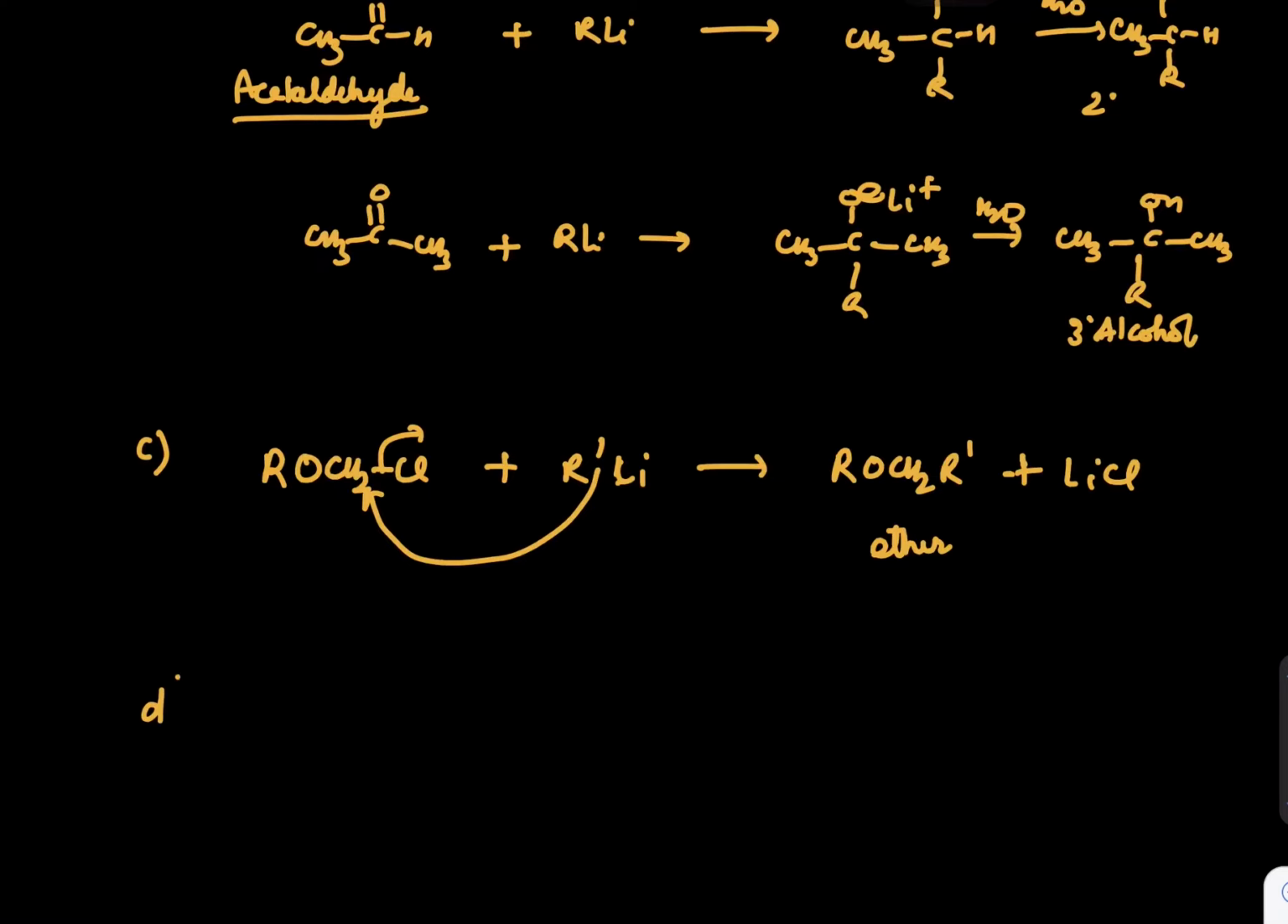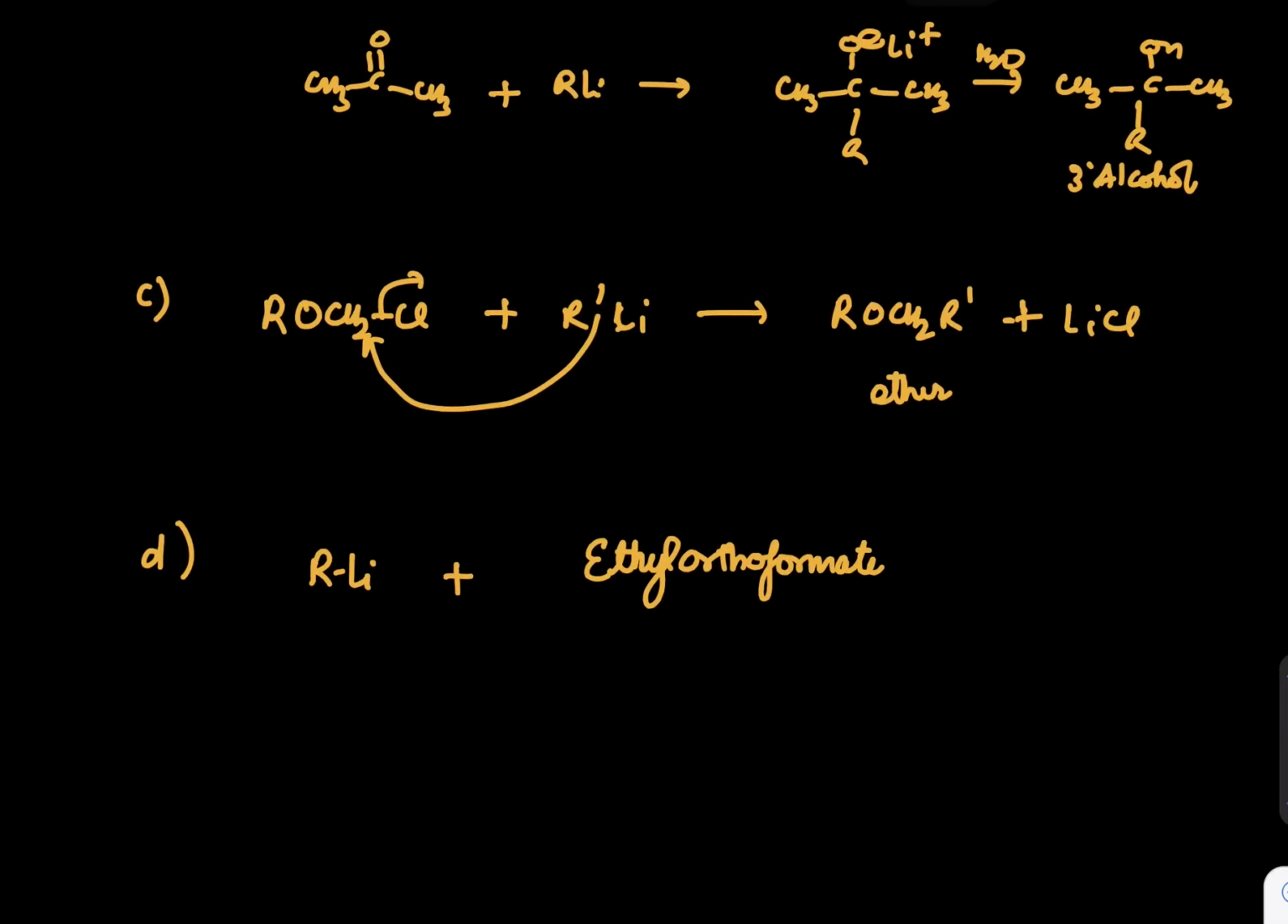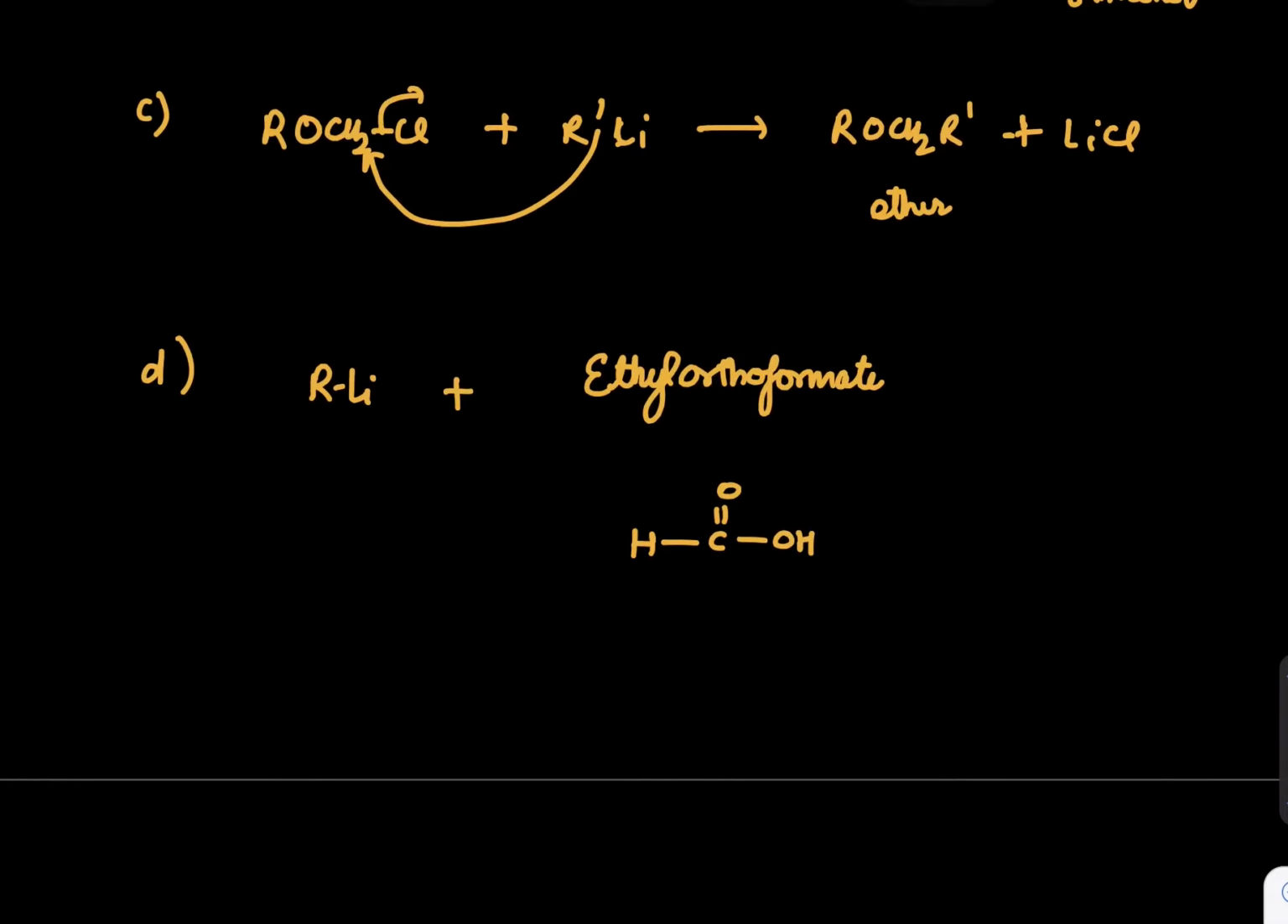So the next reaction is preparation of aldehyde. For this, the reaction should be between RLi and a special compound called ethyl orthoformate. Please write down this word, ethyl orthoformate. What is formic acid? Formic acid is HC double bond O, OH. So what is OC2H5? We can put OC2H5 in both places, like you're writing OH and putting OC2H5 in both places.